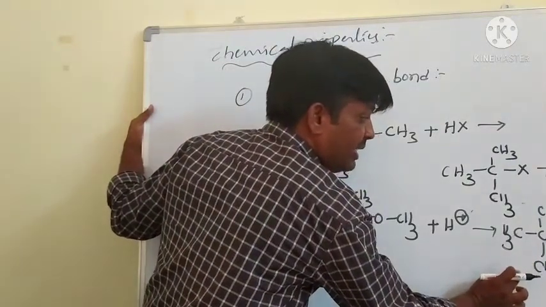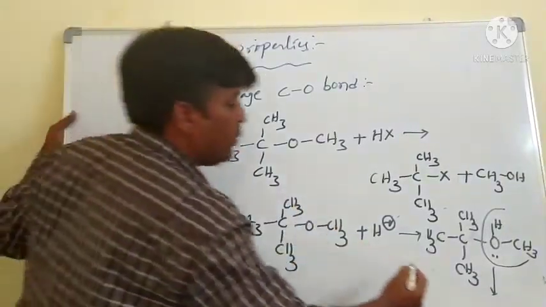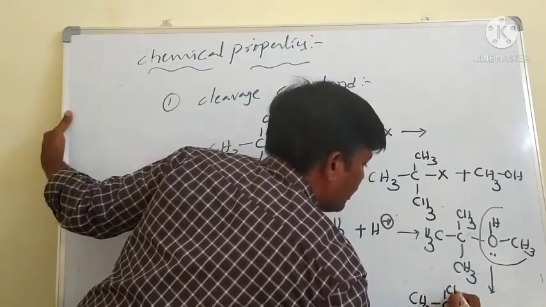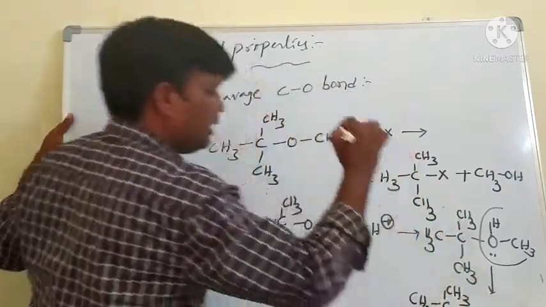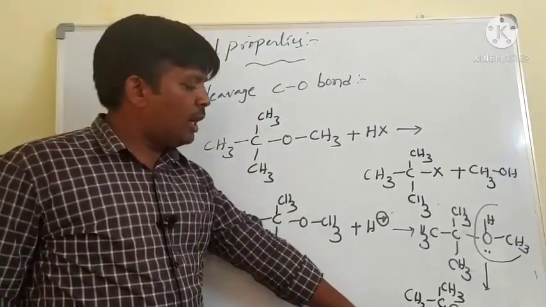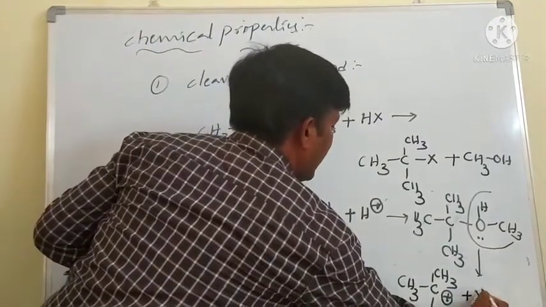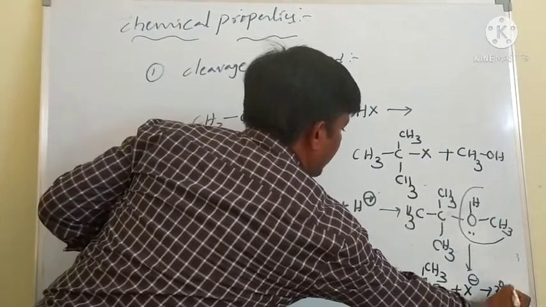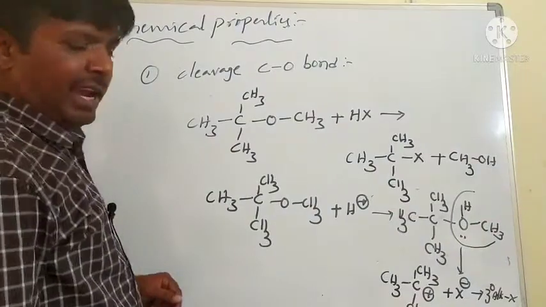What is the reason? From the methyl alcohol departure, there is a possibility to form a tertiary carbocation. A very stable tertiary carbocation forms. Then this tertiary carbocation reacts with the halide, forming a tertiary alkyl halide.